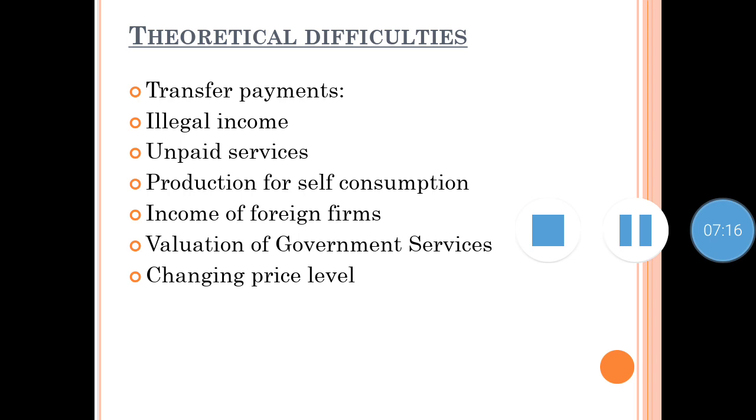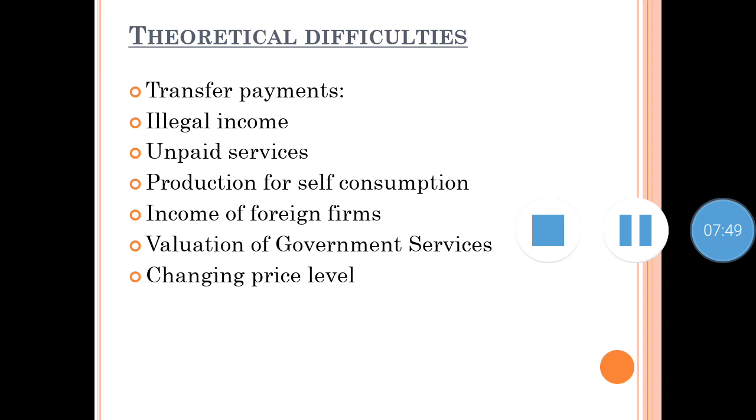Therefore, it has become a convention to treat all such services as final consumption. Hence, it is included in national income. So again, these values are included in national income, and it does not give a clear idea about the actual amount of national income.